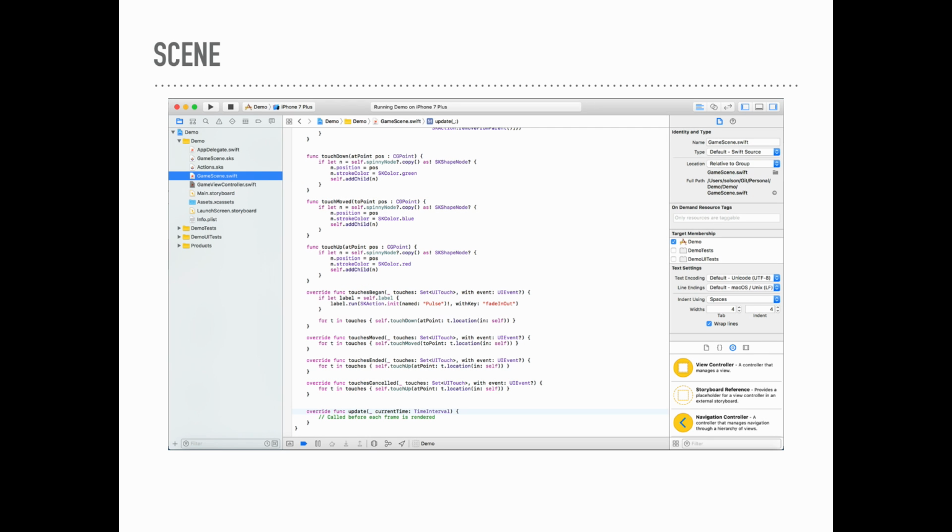If you look inside the game scene, this is where your gaming logic is going to happen. They throw a whole bunch of boilerplate and example code in there. We're not going to use any of it, but it's important to look through it and see what they're doing. They show you some examples. At the very bottom, you'll see it has these methods for dealing with touch. So when a user touches the screen, what happens? We're going to be using some of those functions later, but it's important to note these are the functions that are available to you when you create a new game.